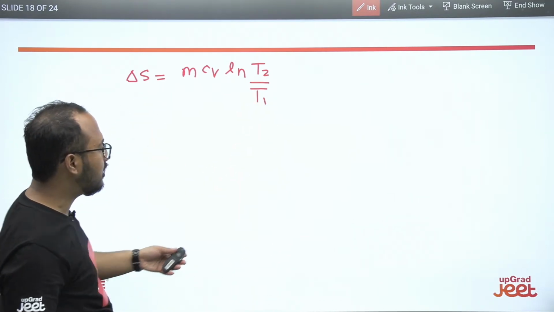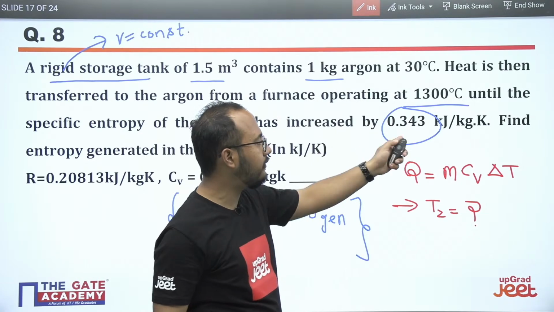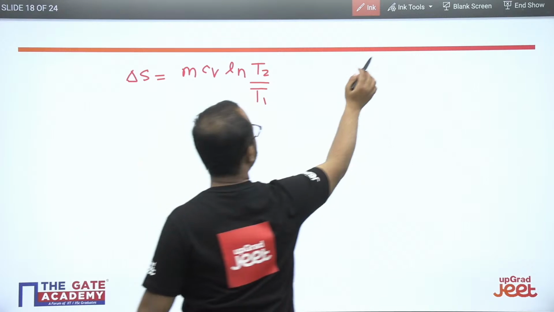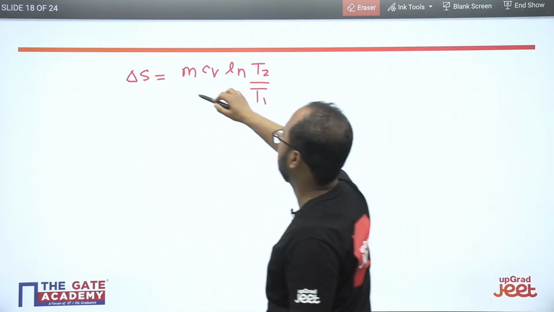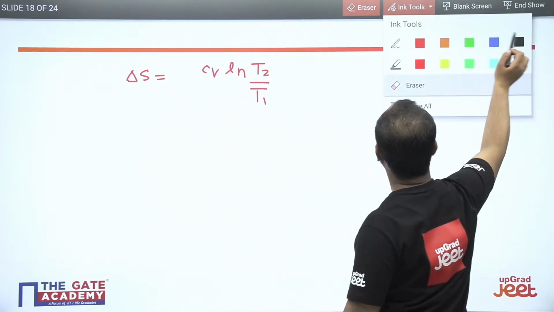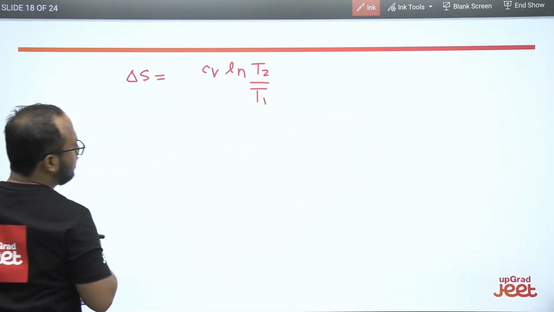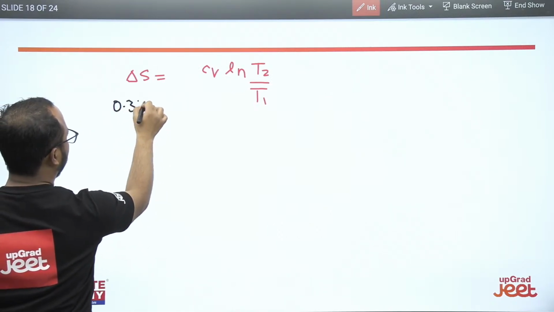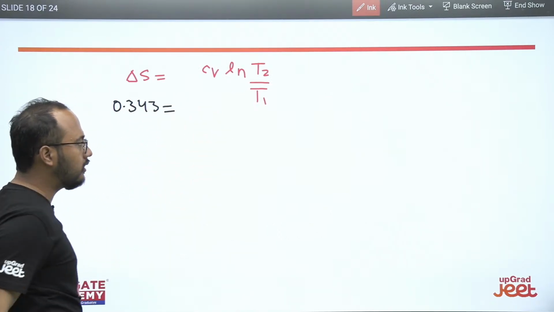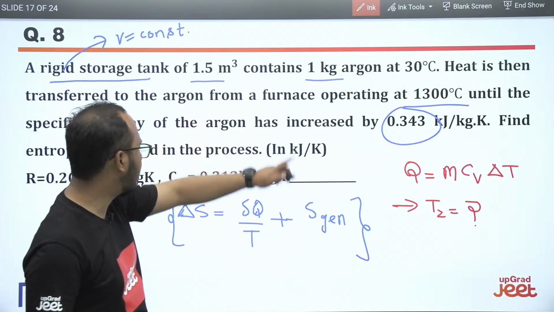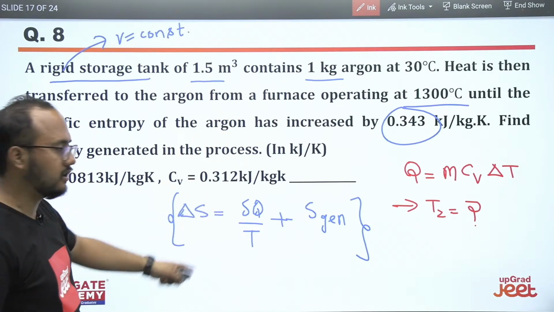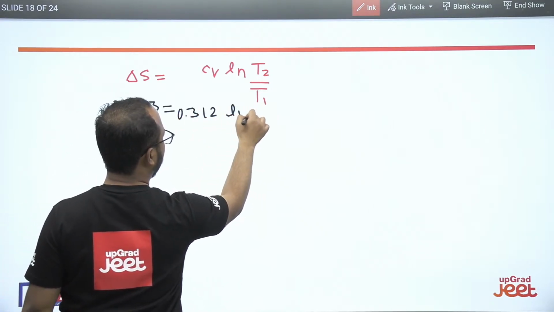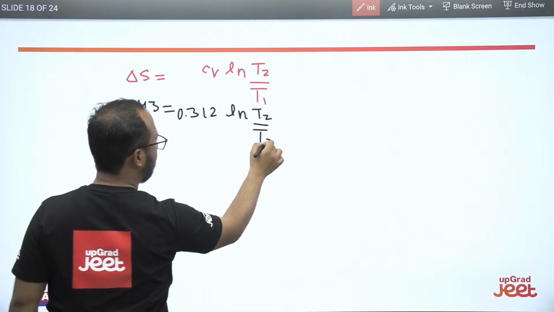Delta S is given. Basically they have given it specific, in kilojoule per kg, so we don't have to write the mass here. They have mentioned the entropy change 0.343. The Cv value you already know. They have mentioned argon here, Cv value 3.12. Otherwise, we would have to calculate the Cv value also. So from this particular relation, T2 by T1.